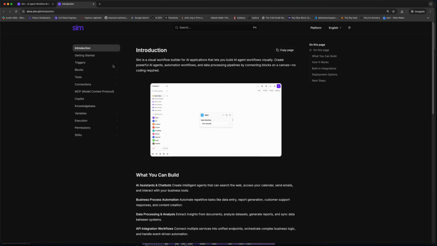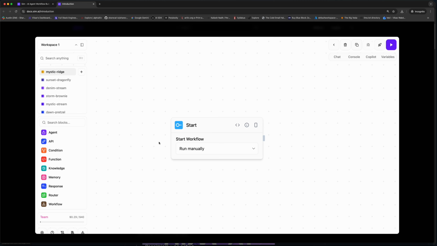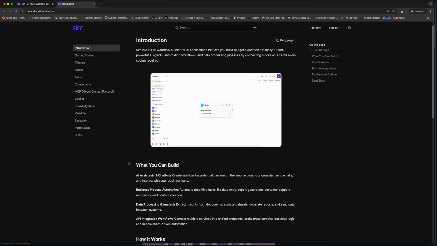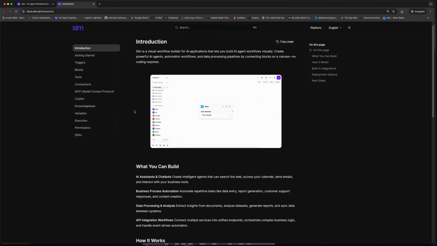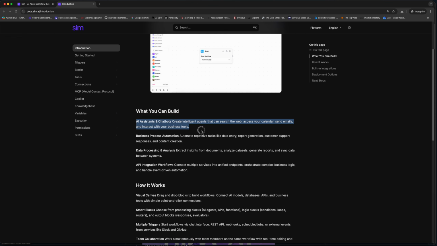It is very important to know that this tool focuses on an audience who are not familiar with coding but are familiar with workflows and want to get their things done. Therefore, you could have seen the last review that said it has immense potential. That means it's very easy to use for any person who has just a general understanding of how things work and how they want to create their workflows.